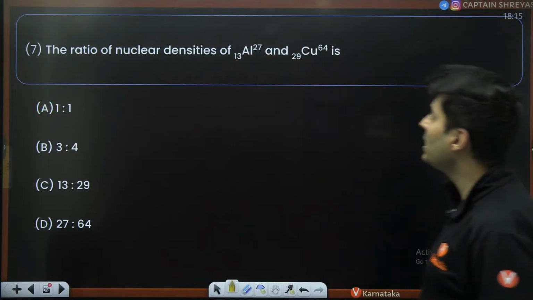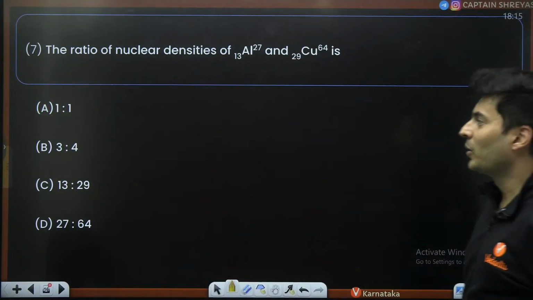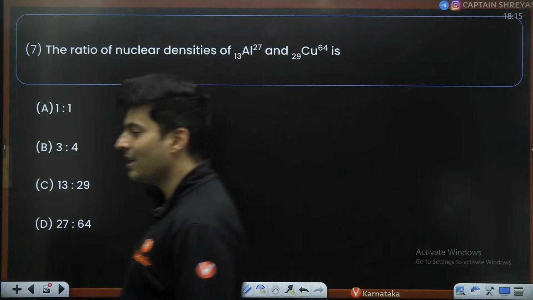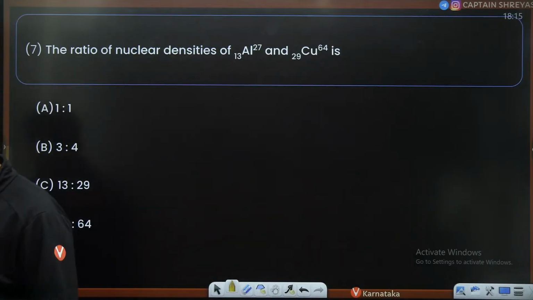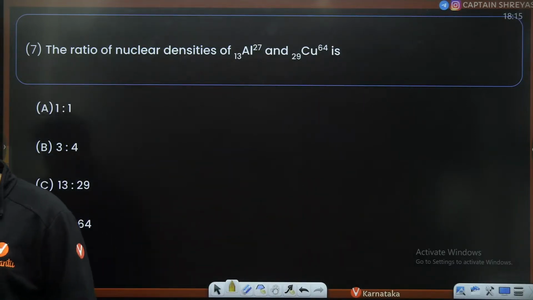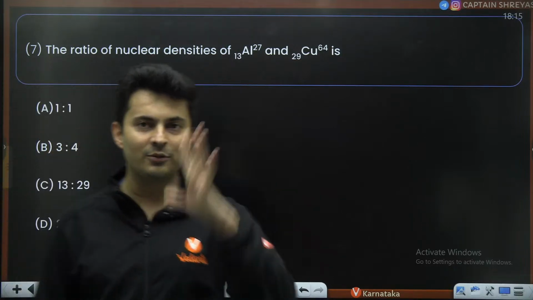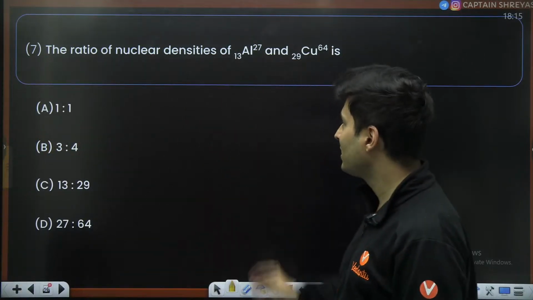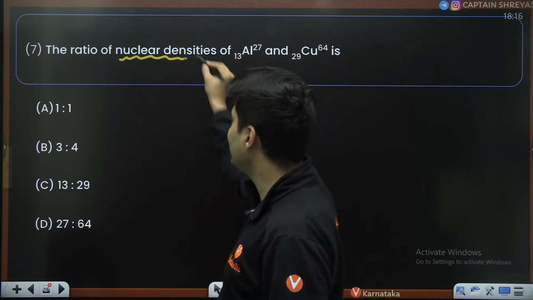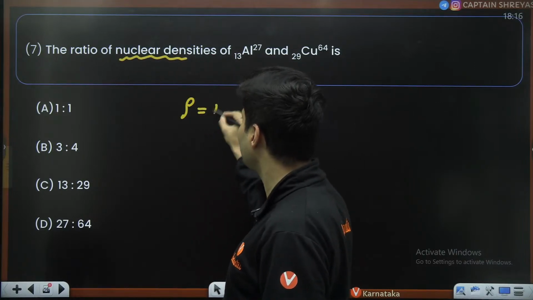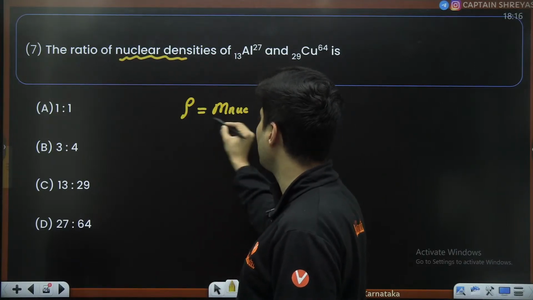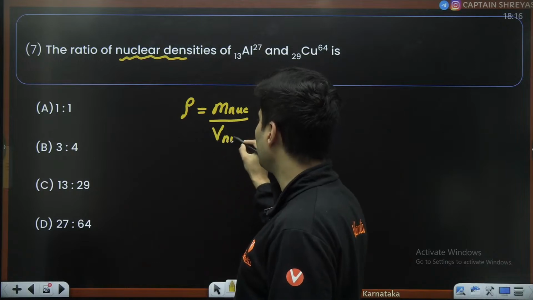The ratio of nuclear densities are, okay, you don't even have to solve this directly. You can see and answer this particular question. Very direct question, my dear students. Think carefully. What should be the answer for this? Nuclear density. The density of the nucleus is mass of the nucleus upon volume of the nucleus.